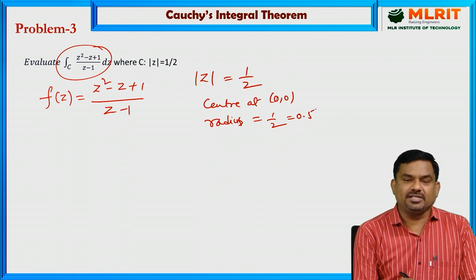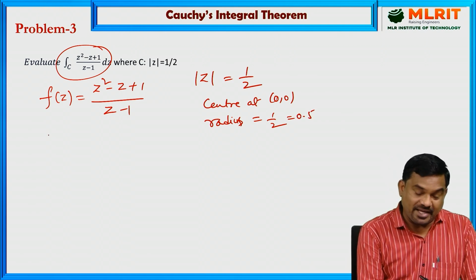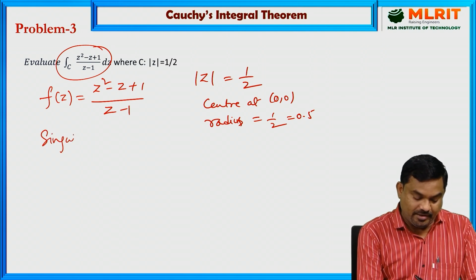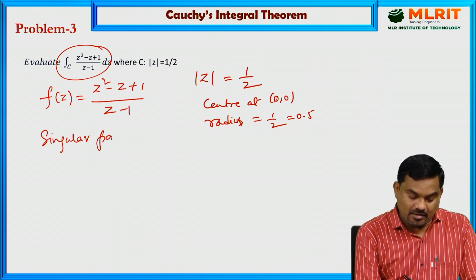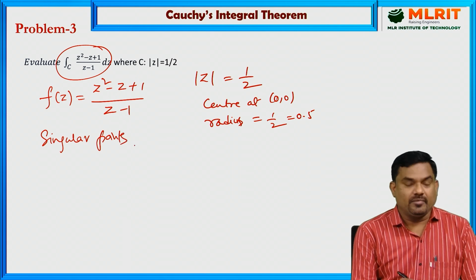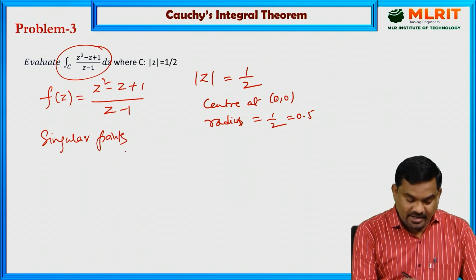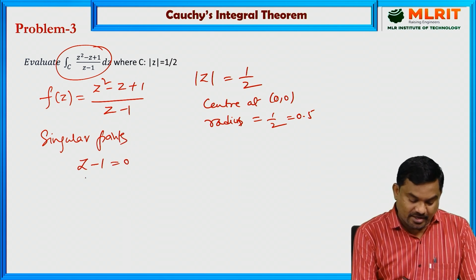Now how to find the singular points of this function? By equating the denominator to 0.